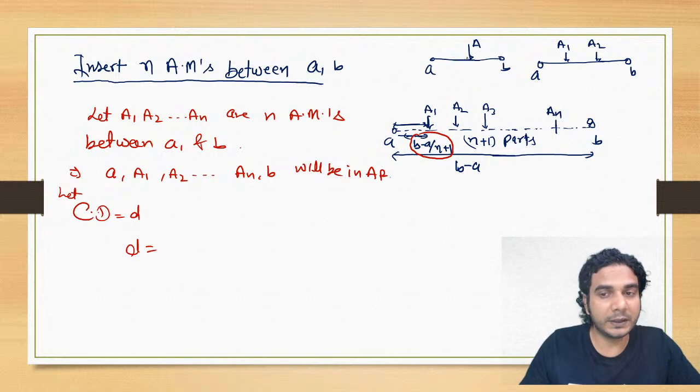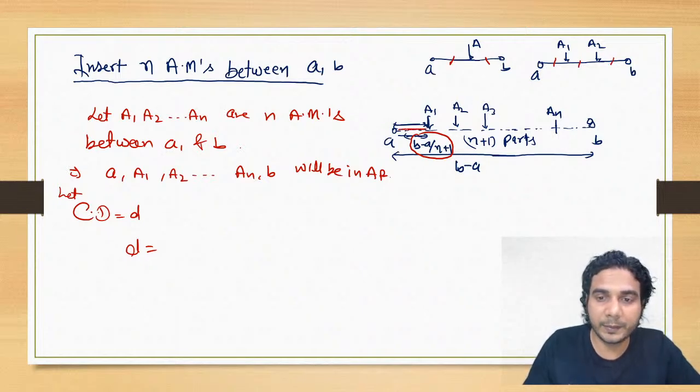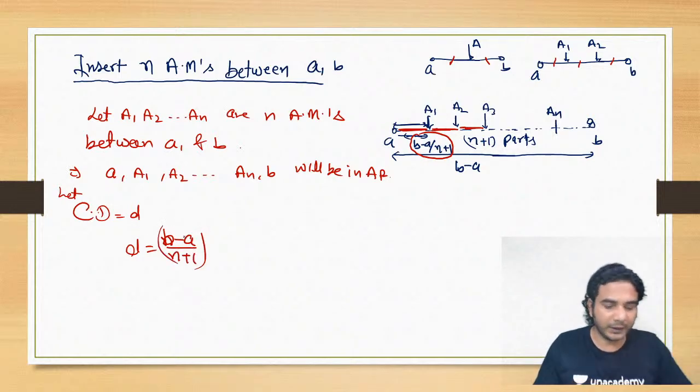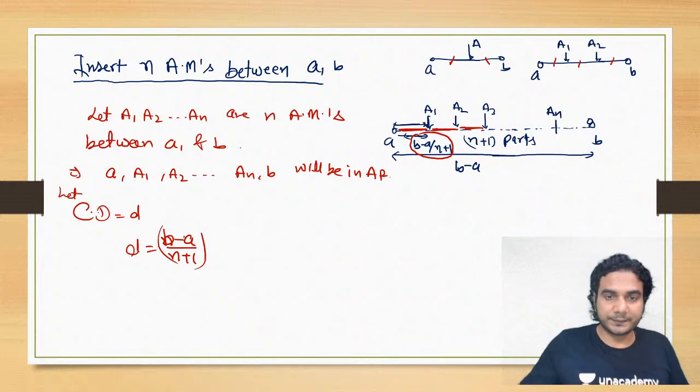You can see when you're inserting one arithmetic mean, it is divided into two parts. When you're inserting two arithmetic means, it will be divided into three parts. And when you are inserting n arithmetic means, it will be divided into n plus 1 parts. And the length of each part is b minus a upon n plus 1, so that will be the length. Are you guys getting it?